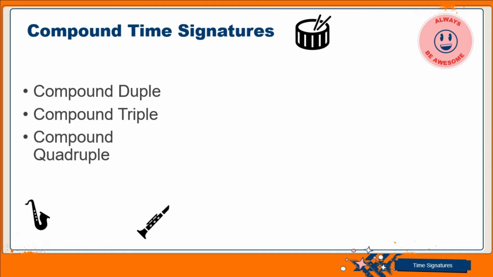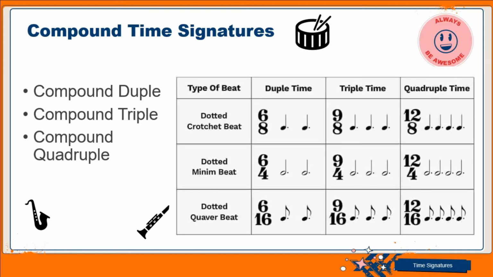Yes, the compound quadruple. Now again, for the compound time, I want you to take note of this. It is compound because the main beats of the compound time signatures are all dotted notes. The main beat is a dotted note.